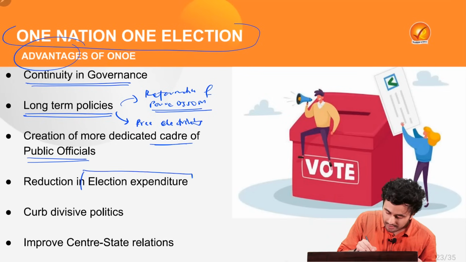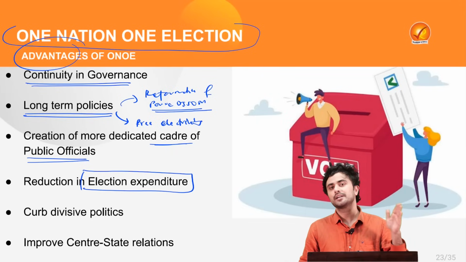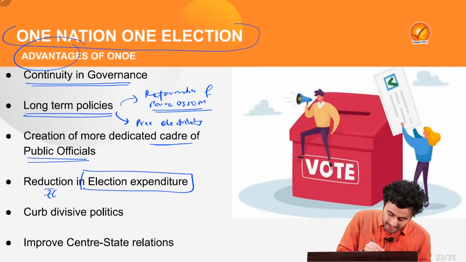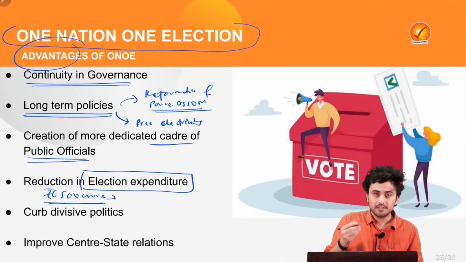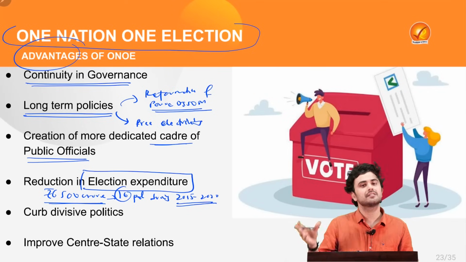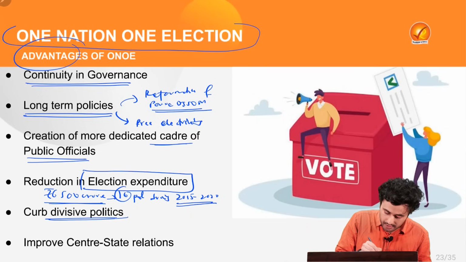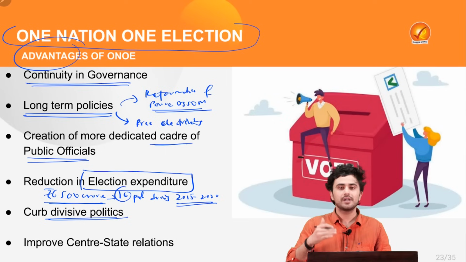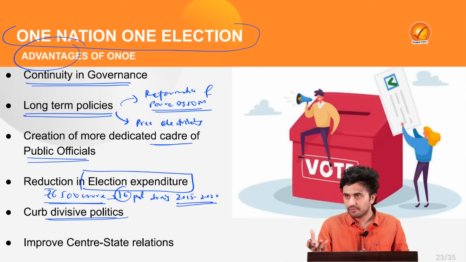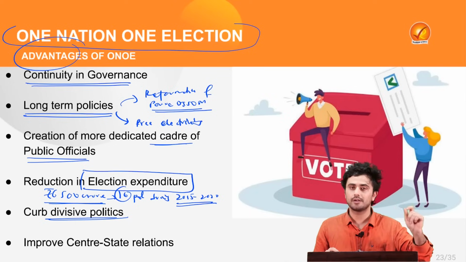Also, it will lead to a reduction in the expenditure during the election period. For example, as per the Centre for Policy Research, more than 6,500 crore rupees was spent by 16 political parties during 2015 to 2020 in various elections which took place. Also, this will help curb the divisive politics which often takes place, as we saw, in the form of hate speeches or trying to gain the vote of a particular caste or community.